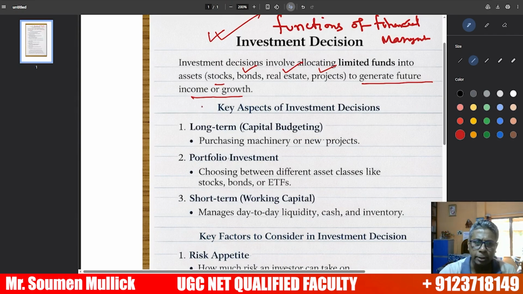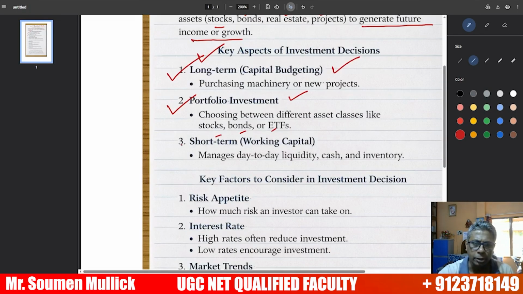What are the key aspects of investment decision? First, long-term capital budgeting. Second, portfolio investment, choosing between different asset classes like stock, bond, and ETF. Next, short-term working capital, which means day-to-day liquidity: cash and inventory.